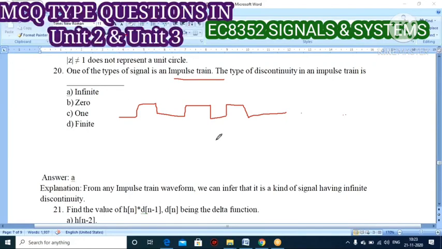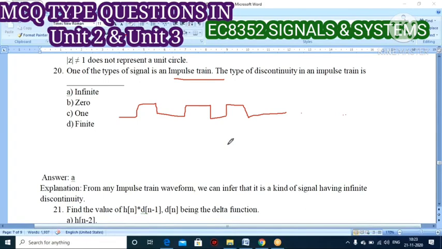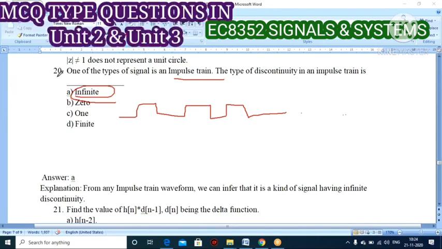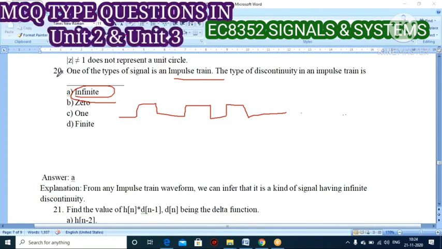In impulse trains there is no pulse, so it can have infinite discontinuities. So infinite discontinuities is nothing but the type of discontinuity of the impulse train.